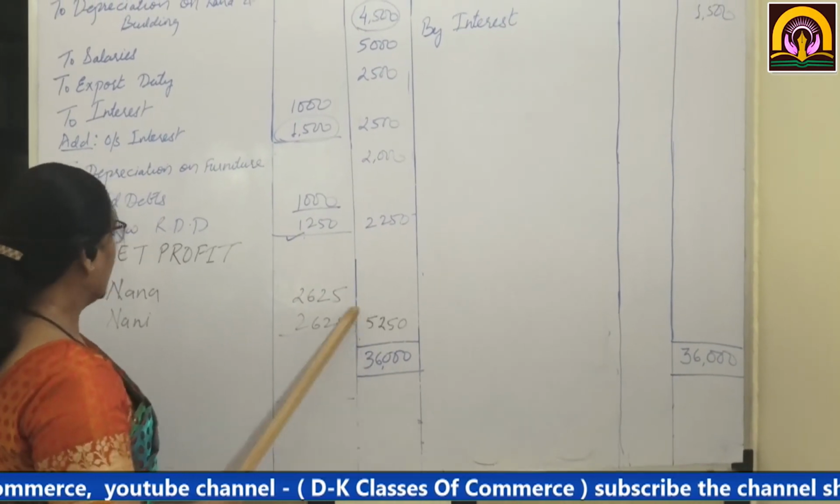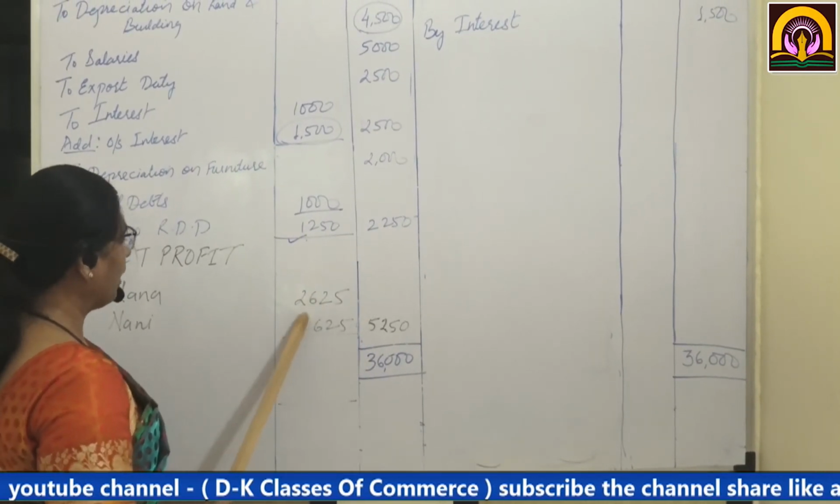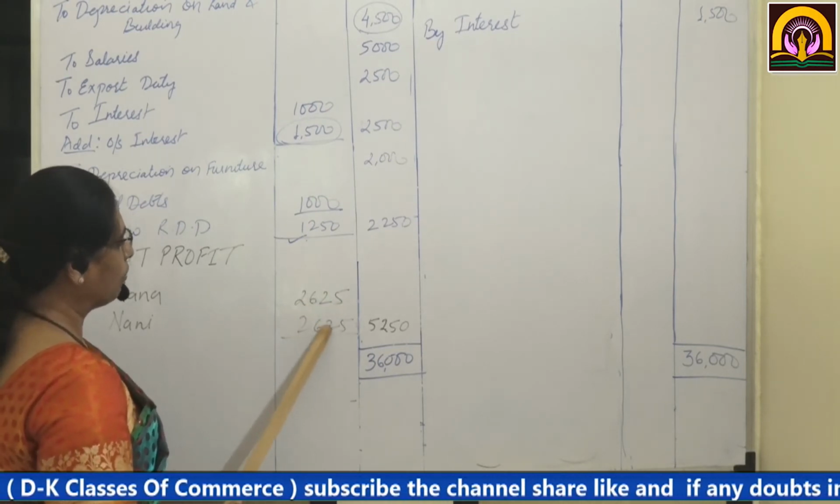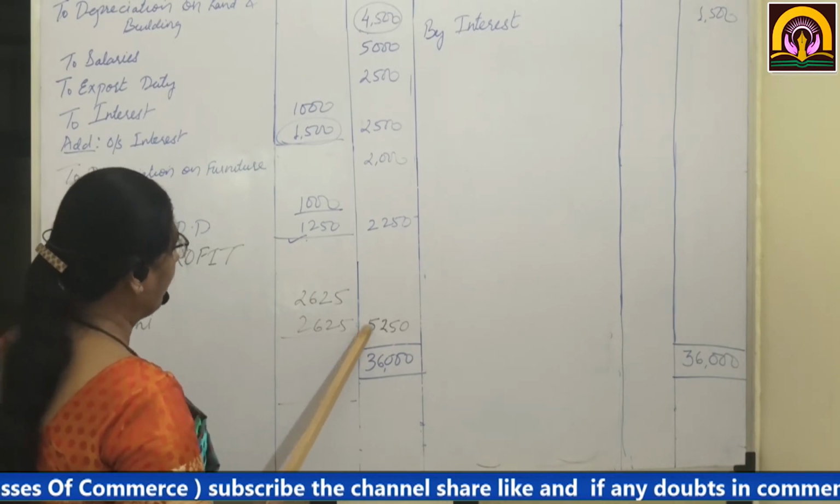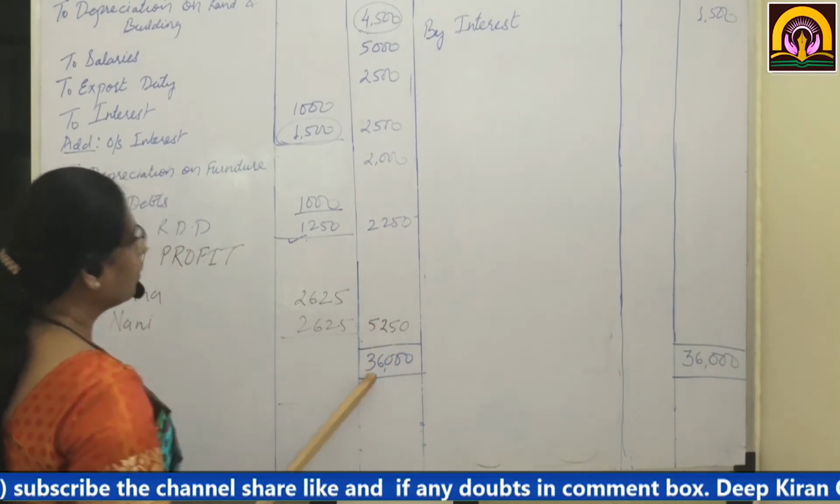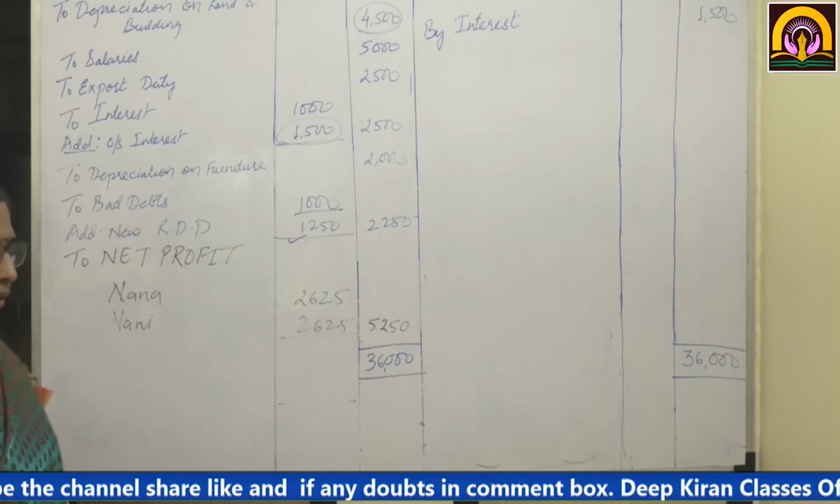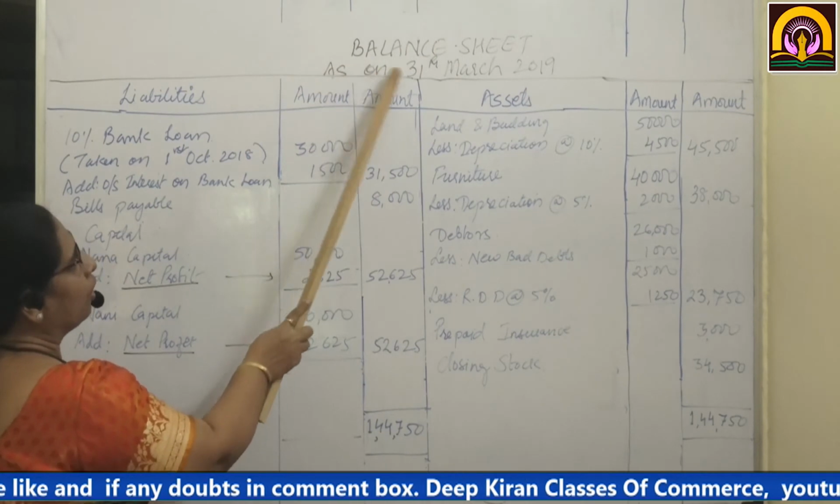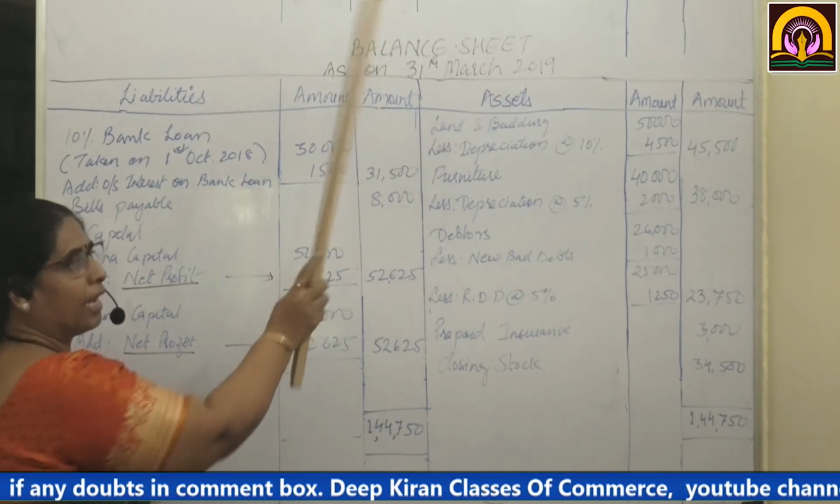Credit side, by net profit, Nana and Nani, 2,625, 2,625. Total is 5,250. Okay. Now the balance sheet. Balance sheet as on 31st March 2019.